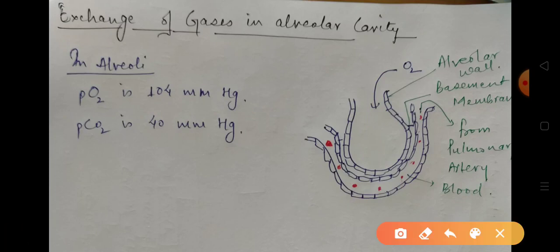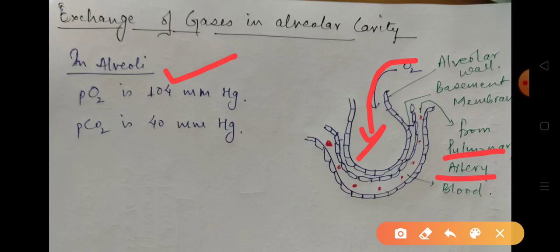This partial pressure of oxygen in alveoli is 104 millimeter Hg. That means it is maximum, because the oxygen is entering from the external environment into the alveoli. Now in alveoli, the blood capillaries bring the deoxygenated blood from the heart. That is brought by the pulmonary artery. The pulmonary artery brings the deoxygenated blood from the heart to the lungs for oxygenation, that means for exchange of gases to take